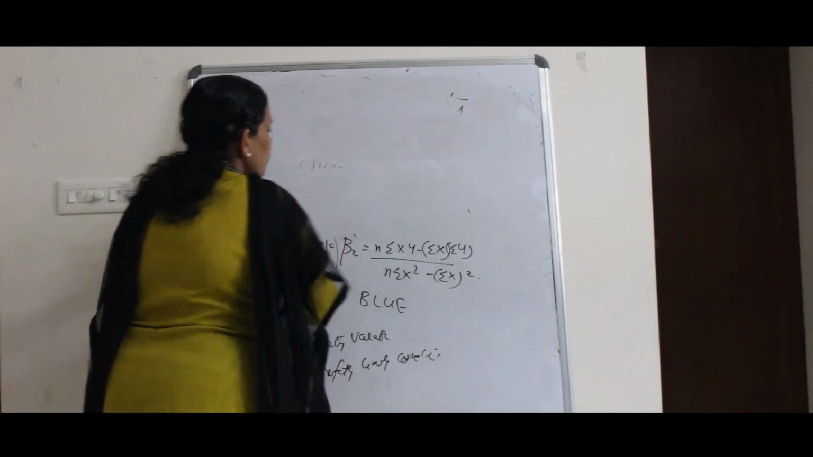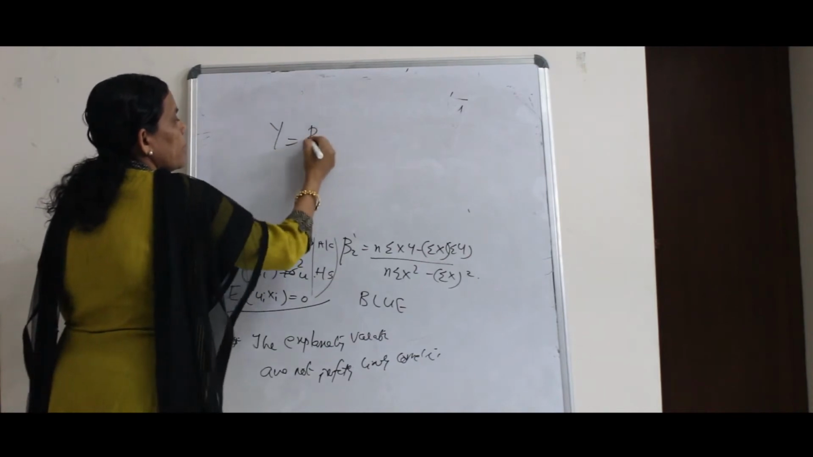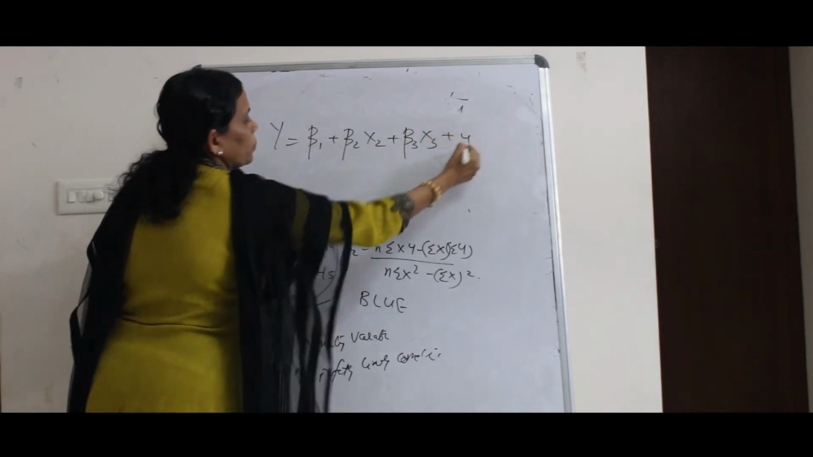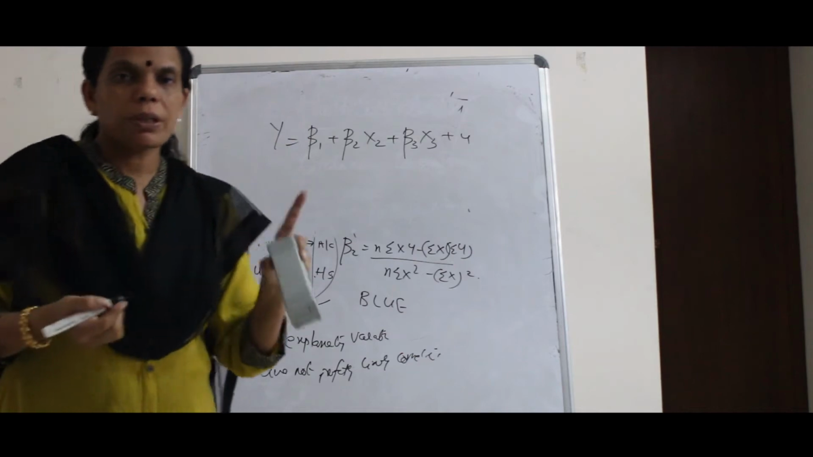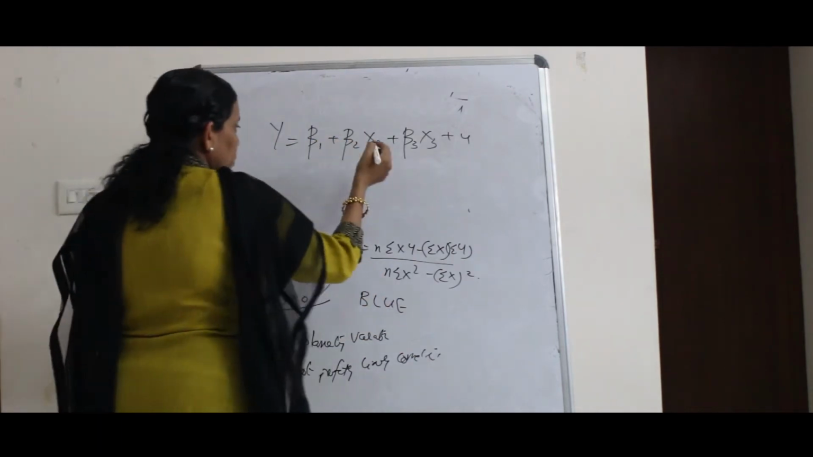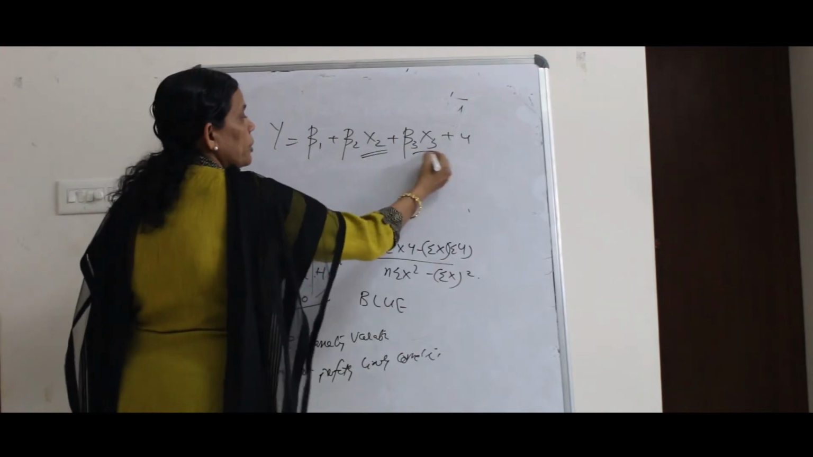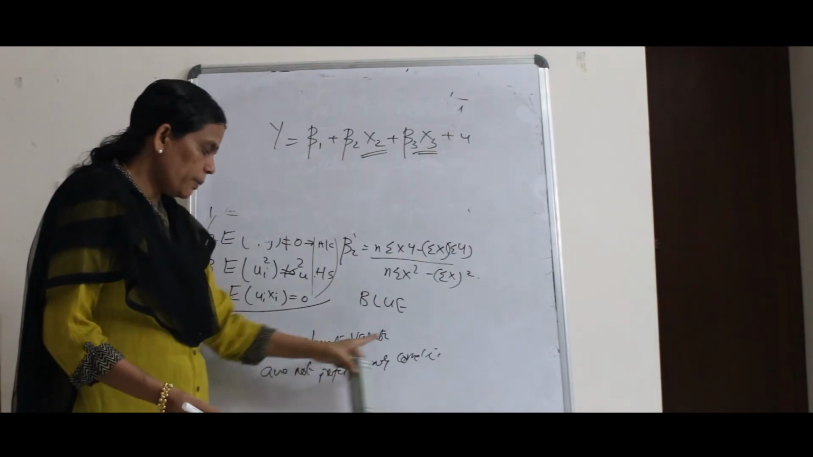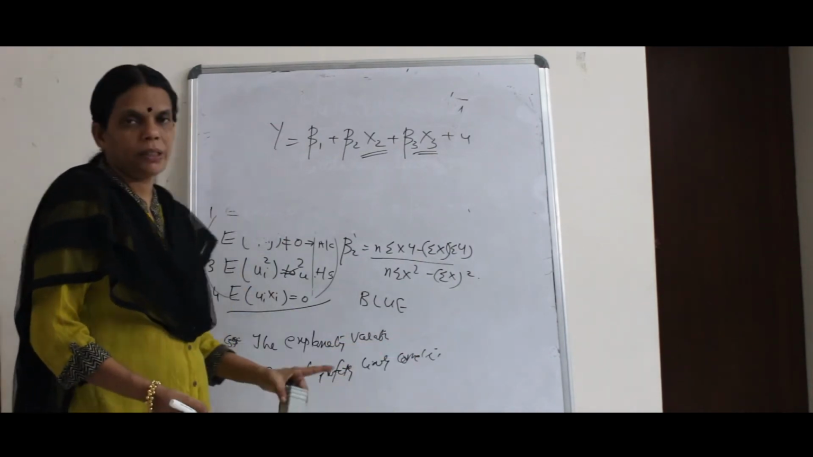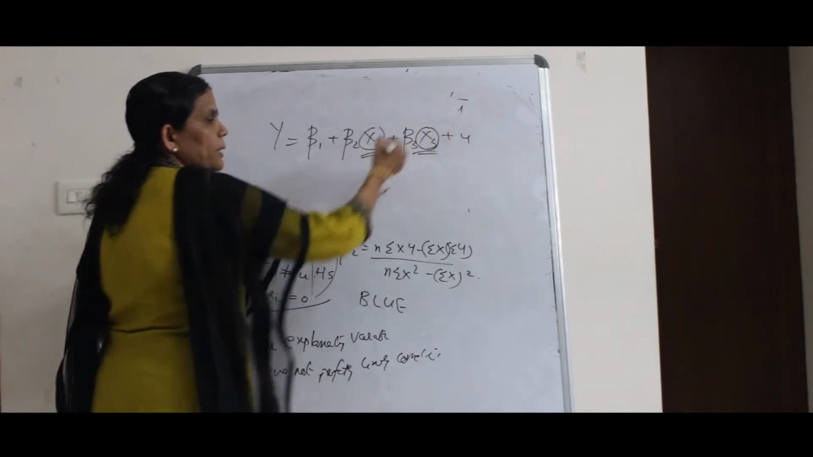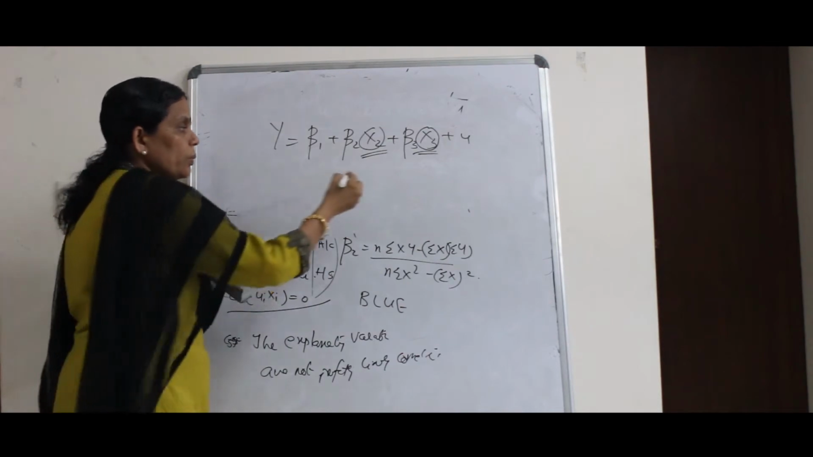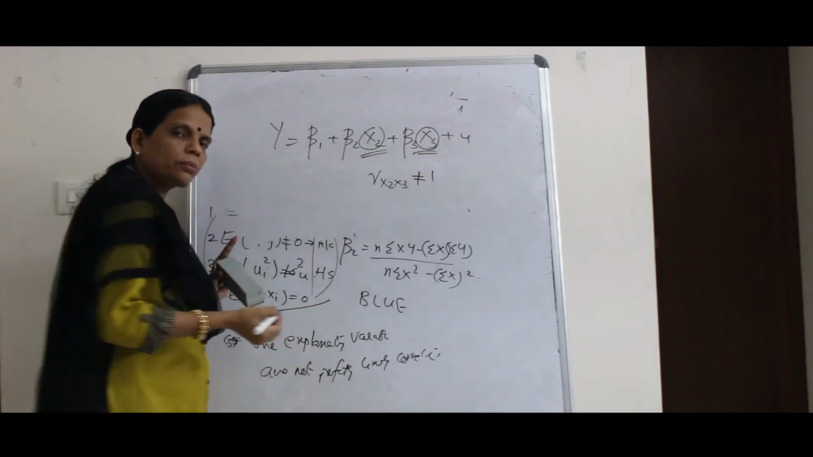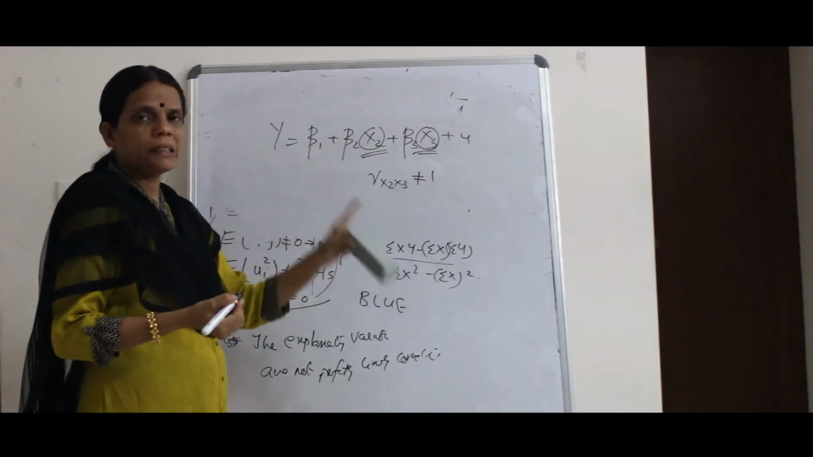Suppose you are having this model y is equal to beta 1 plus beta 2 x2 plus beta 3 x3 plus u. This is not a single variable regression model, because you are having two explanatory variables here. The regression model assumes that the explanatory variables are not perfectly linearly correlated. That is, these two explanatory variables are not perfectly linearly correlated. You can write it as r x2 x3 is not equal to 1.